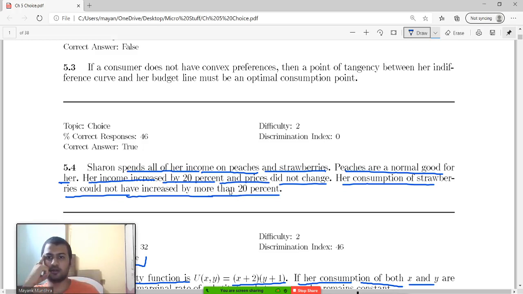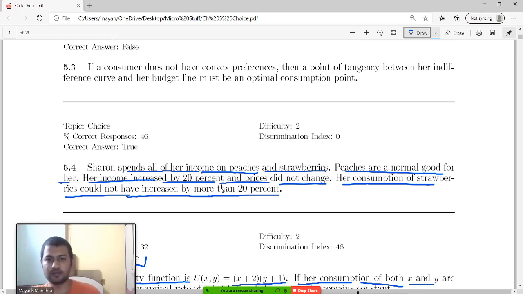Okay, peaches are a normal good. Her income increased by 20%. Her consumption of strawberries could not have increased by more than 20%. What if her consumption of strawberries increases by more than 20%? Her consumption of strawberries could not have increased by more than 20%.